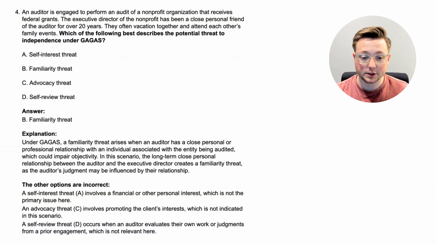And then the other options are incorrect. Again, not a self-interest threat. I think that's pretty clear by now. Not an advocacy threat because that would involve promoting the client's interests, which is not indicated, which it could maybe turn into an advocacy threat because they're such close friends, but that's not what's being talked about right here. And then a self-review threat, again, that would be when an auditor is evaluating their own work, so that's not supposed to happen. With that, let's go to the next question.